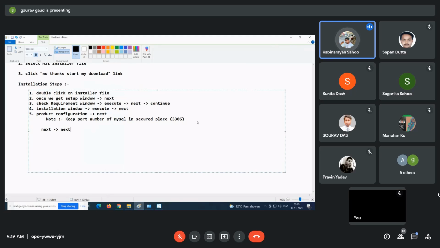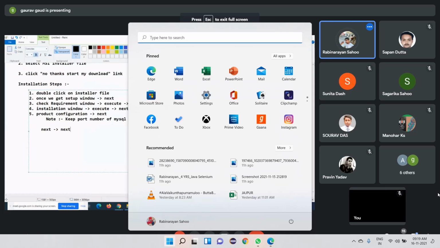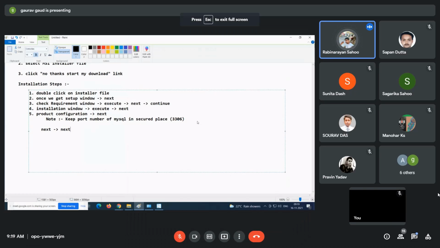In bracket, I'll say this password will not be changed or recovered in future. I hope you understand this line. Okay, will not change or will not recover in future. So keep it in a secure place.